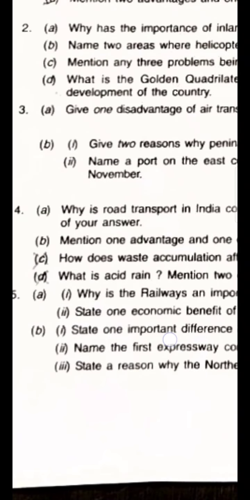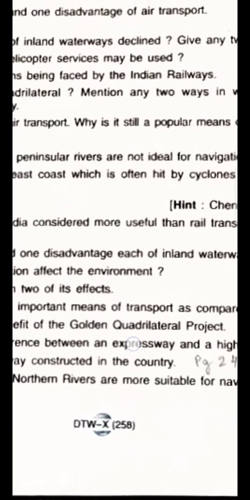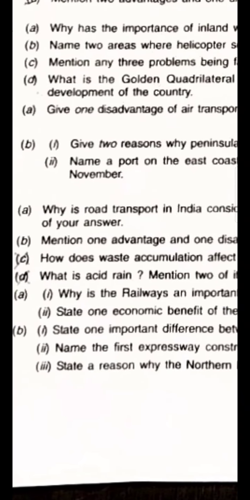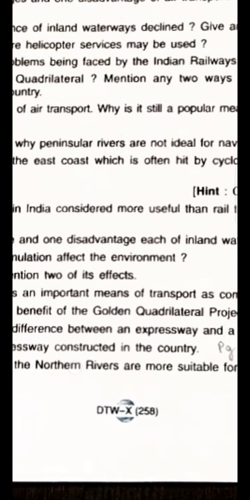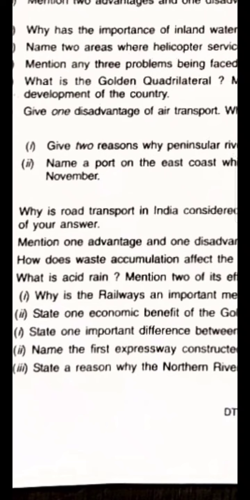Okay, we come to the next question, and our next question is, state an important difference. No, I'm sorry. It is state one economic benefit of the Golden Quadrilateral project. I think we have discussed this earlier. We come to the next one, an important difference between the expressway and the highway? Yes, this is an important question. State one important difference between the expressway and the highway, which came in the year 2015. Children, please note down the answer.